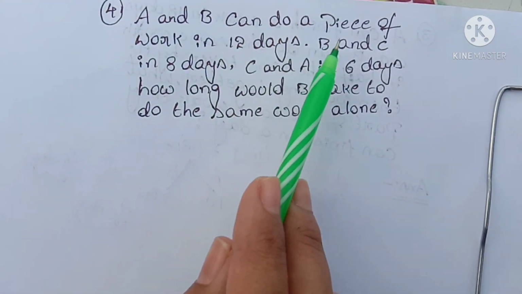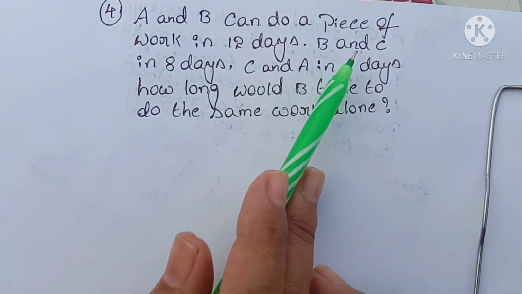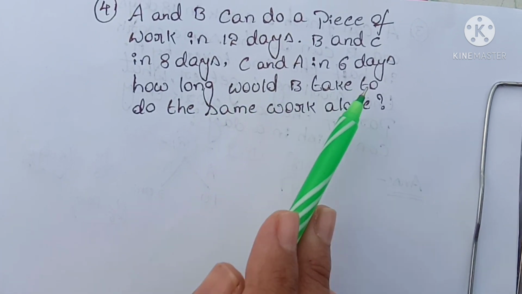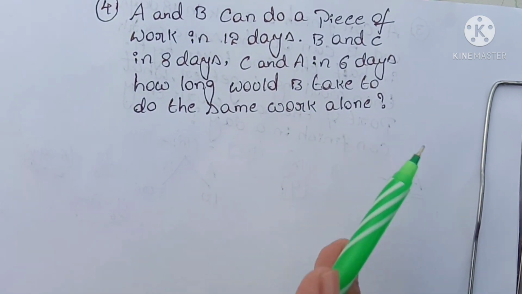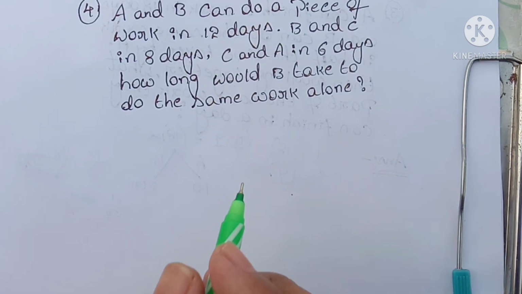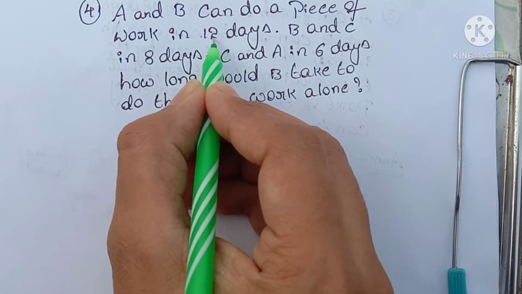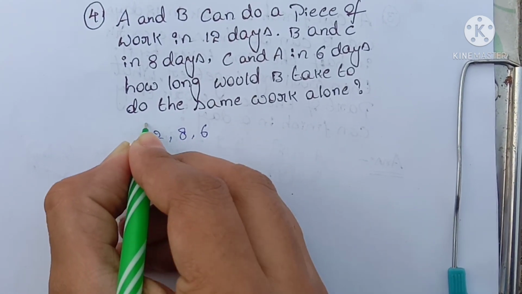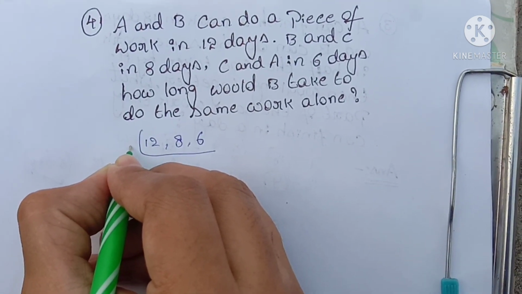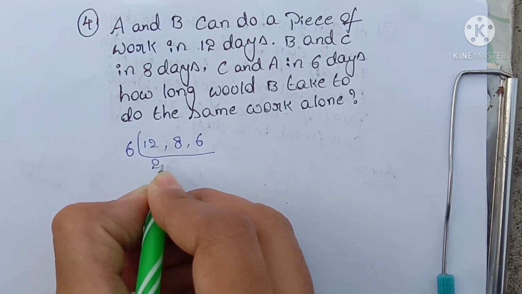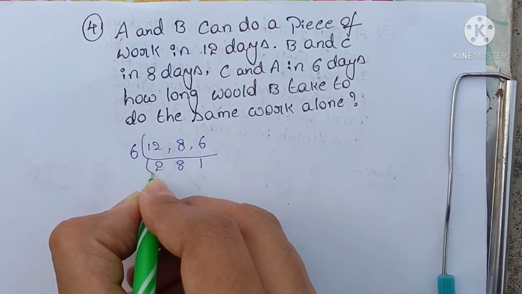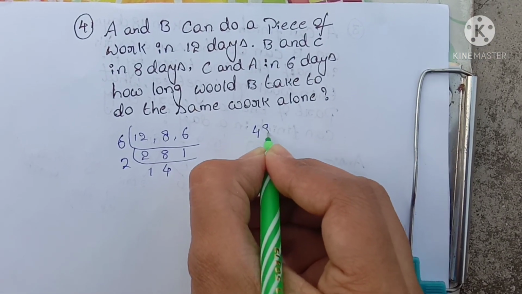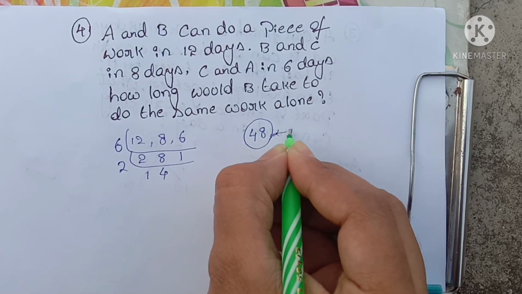A and B can do a piece of work in 12 days, B and C in 8 days, C and A in 6 days. How long would B take to do the same work alone? What we need to do is take the LCM of all these days: 12, 8, 6. So the LCM is 48. This is the total work in units.